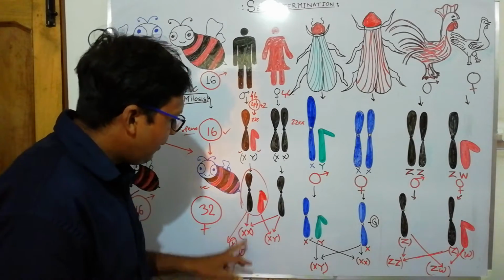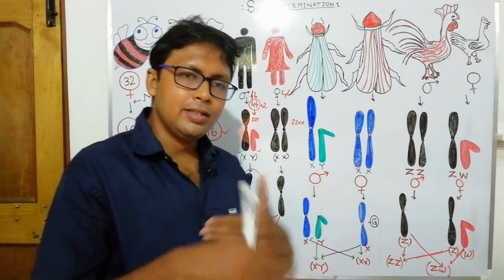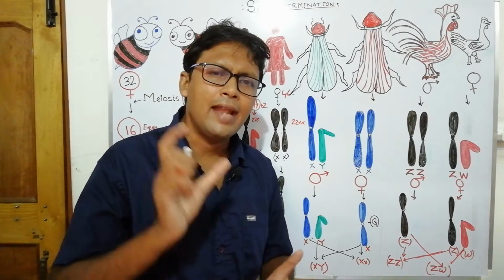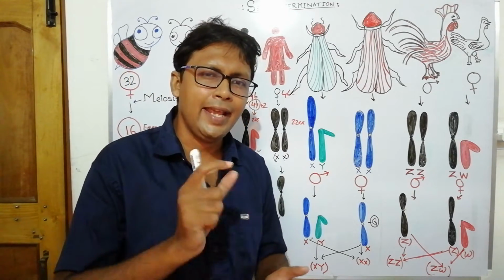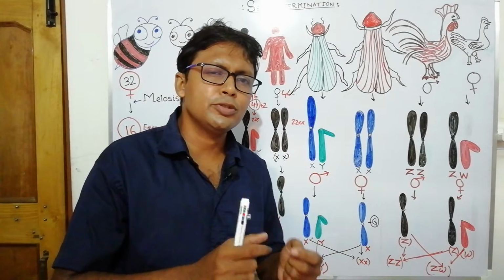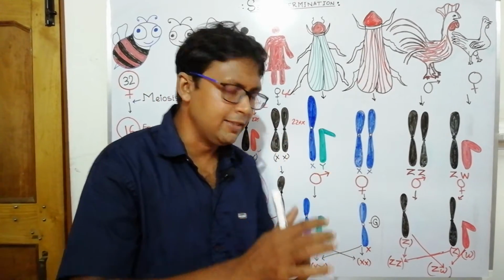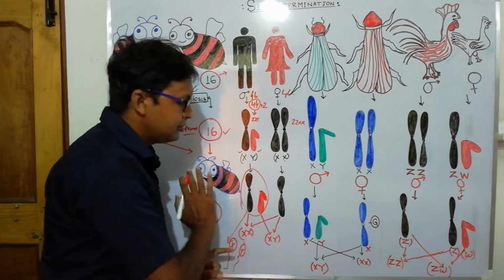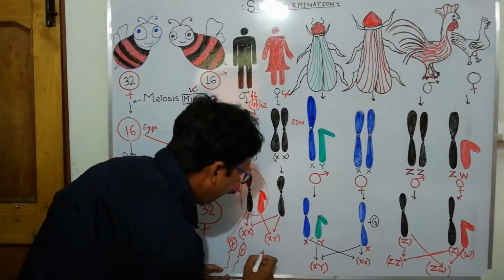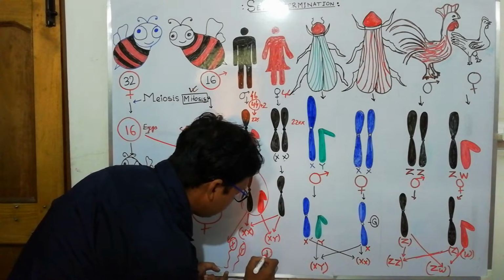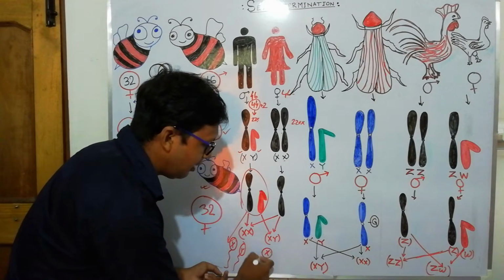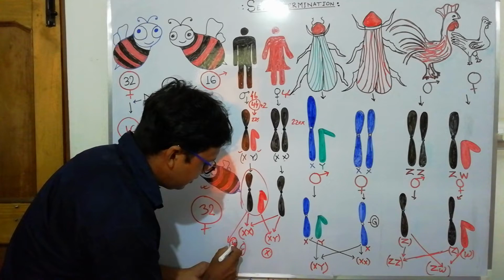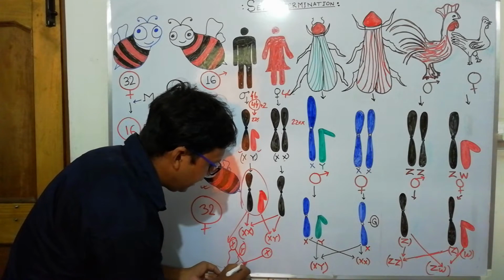So when fertilization occurs, the male's sperm containing an X chromosome fuses with the egg. The egg always contains an X chromosome. When an X chromosome containing sperm fuses with the egg, it will produce a female baby.